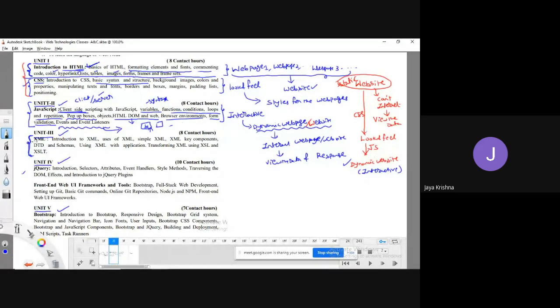XML, extensible markup language, is meant just simply to store and organize our data.